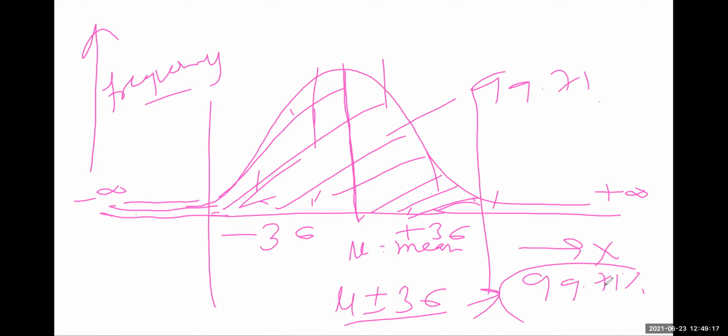Now, if you want to be 100% certain, you have to go from minus infinity to plus infinity. So you can't be 100% certain about anything. That was the meaning I wanted to convey. If an explanation of this concept is required, we'll discuss it in later classes. Okay, coming back to our screen.